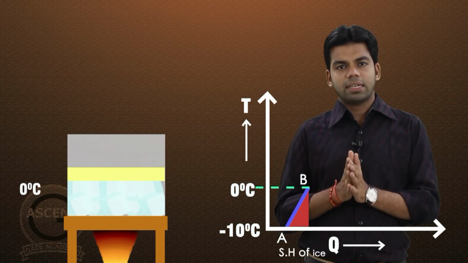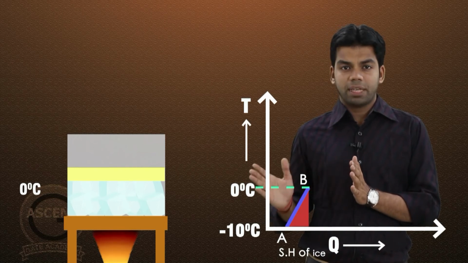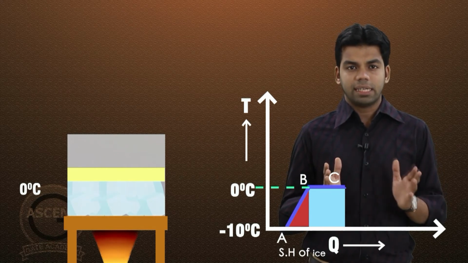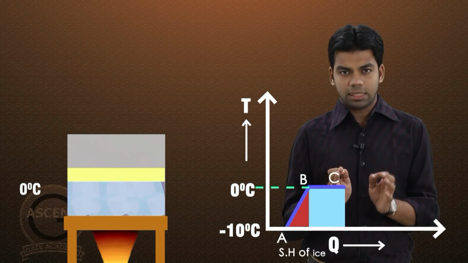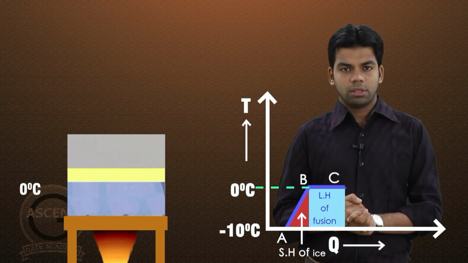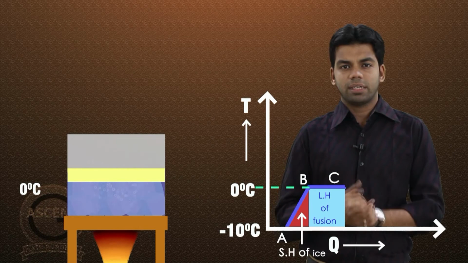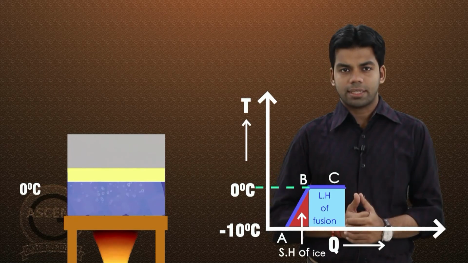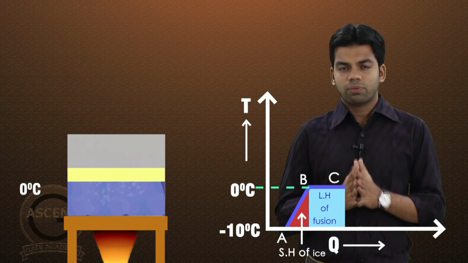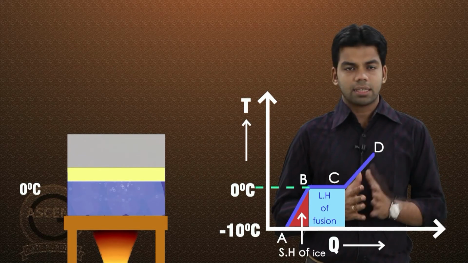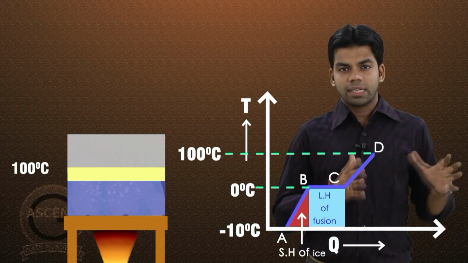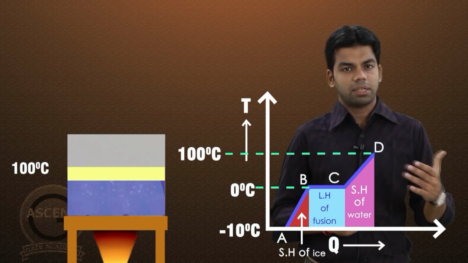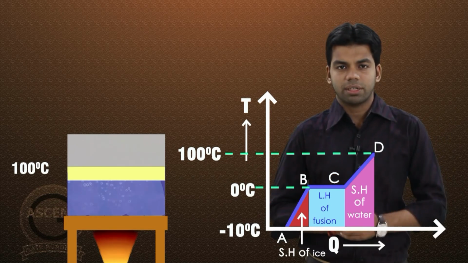Now at 0 degree centigrade, as I told you, the temperature will remain constant and the phase will change. The phase is changing, we are supplying heat, the temperature remains constant, and this heat is called latent heat of fusion. So from A to B it was sensible heat of solid, then from B to C it is latent heat of fusion of ice. Now on further supplying heat, the temperature will rise up to 100 degree centigrade, and the heat supplied now is known as sensible heat of water, which is increasing the temperature of water. This is sensible heat of water from C to D.